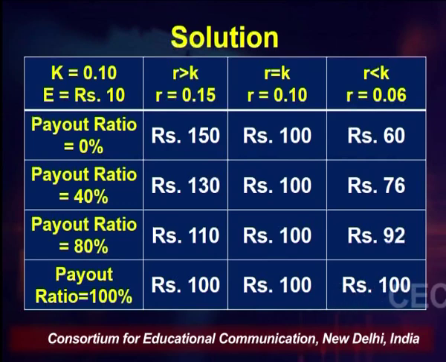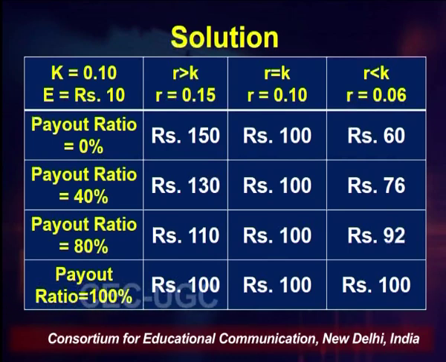So in the first column, where the R is greater than K, our return is more than our cost, we can say that as we are increasing the payout ratio, we can clearly see the price of share is falling. So when the payout ratio is 0%, our share price is 150, but when the payout ratio is 100%, the share price is 100 rupees. So from this we can clearly make out that in case of growth firm, when we are increasing the payout ratio, the price of share will start falling.